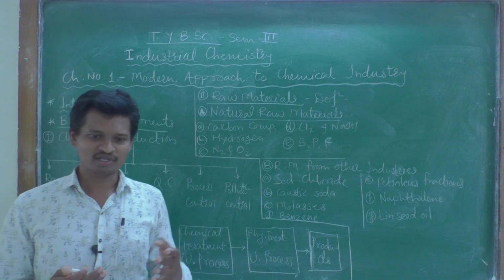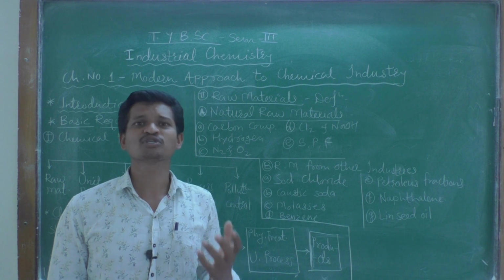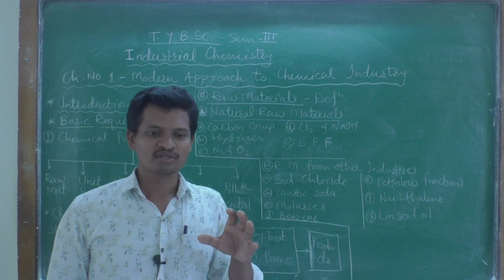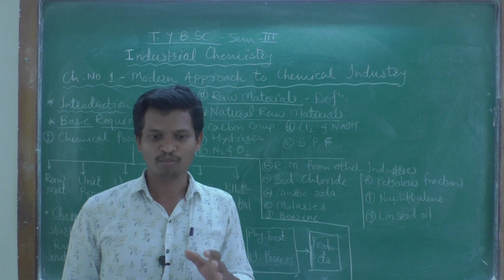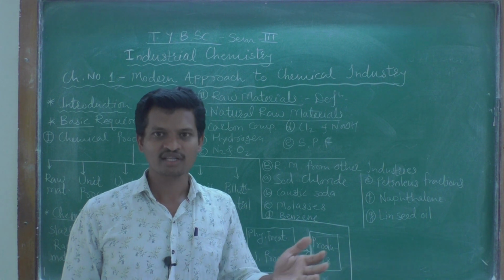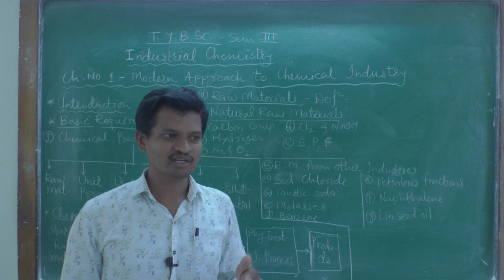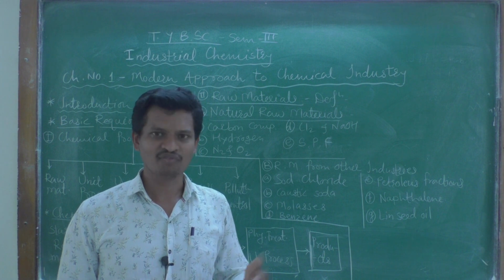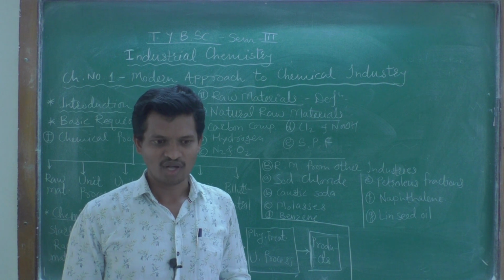Let us say, for example, steel industry. In the steel industry there is production of steel. No doubt some part of the steel industry is also related to chemistry, but as it is a different field, it is related to engineering or materials. So steel industry, IT industries and different types of industries are related to another field.